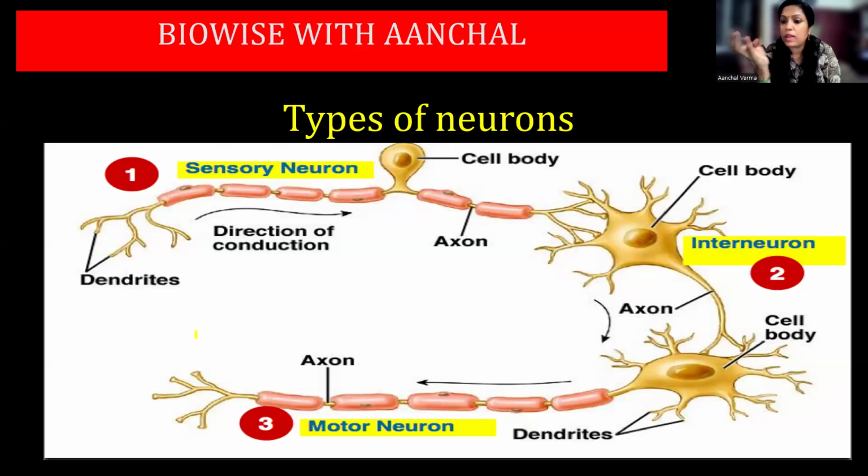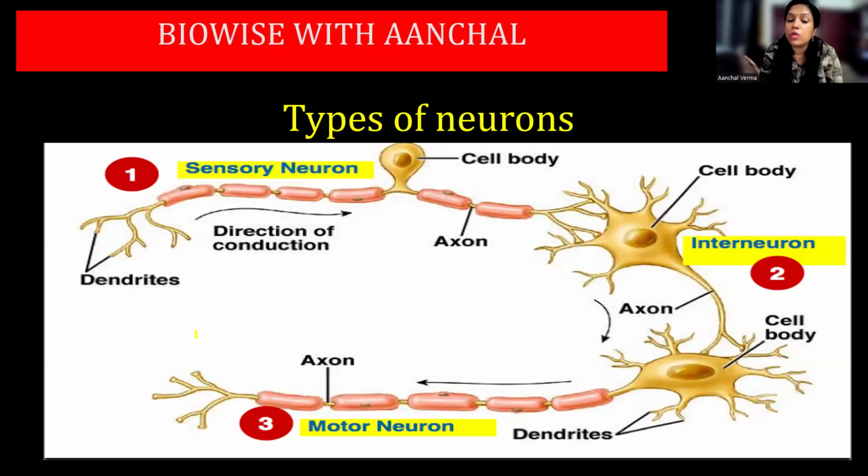All are the same. They transfer the impulse to the motor neuron, which is connected to the muscles or the glands or the effector organ, which will help you to make the response.